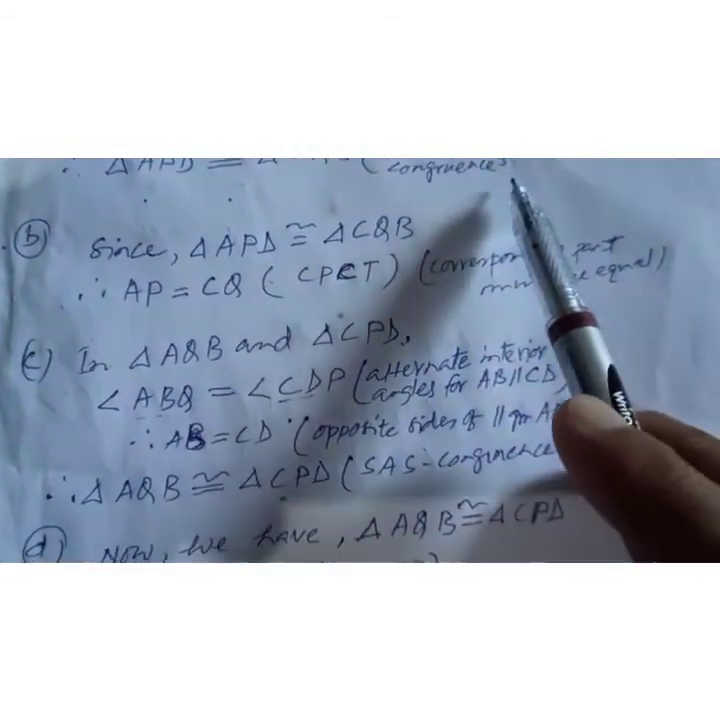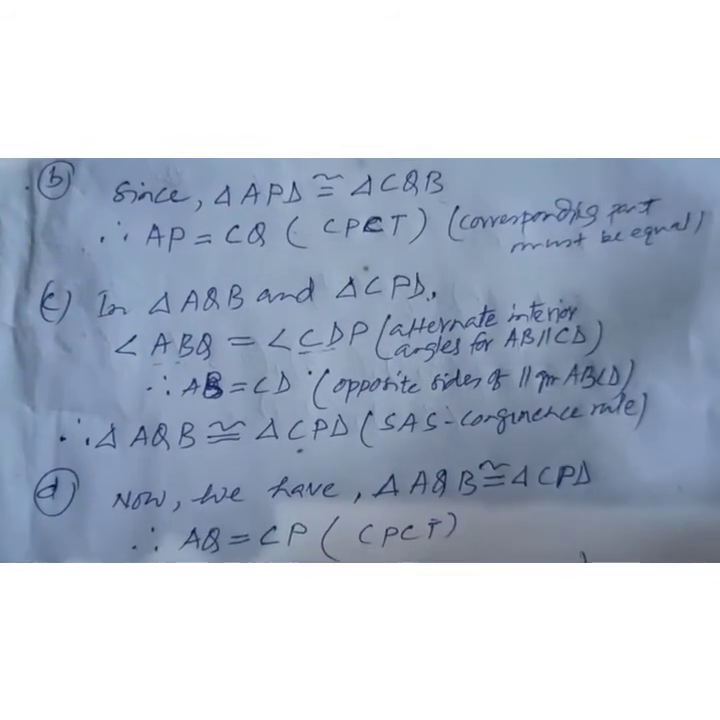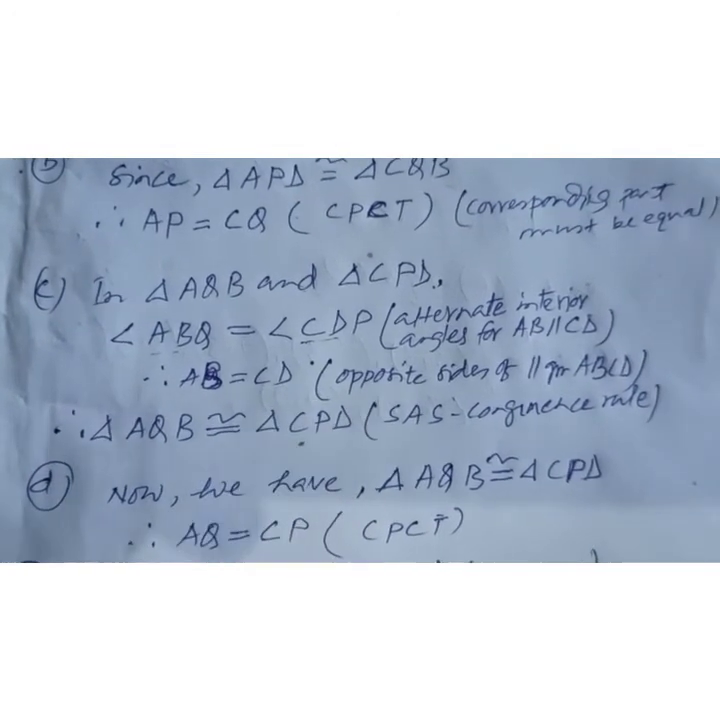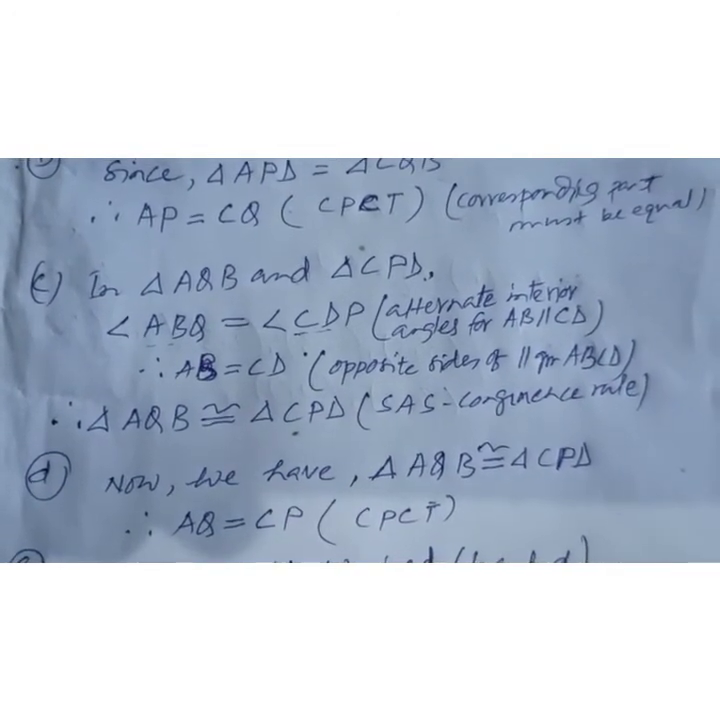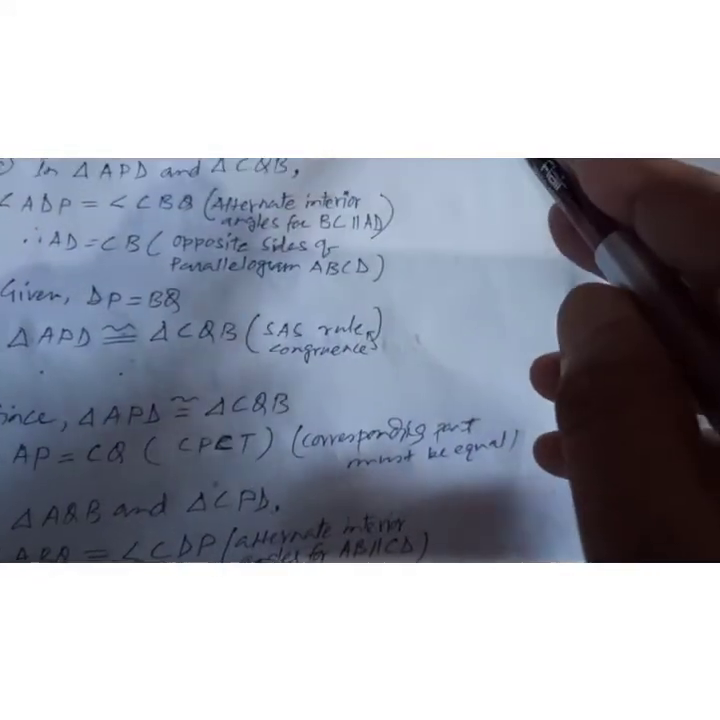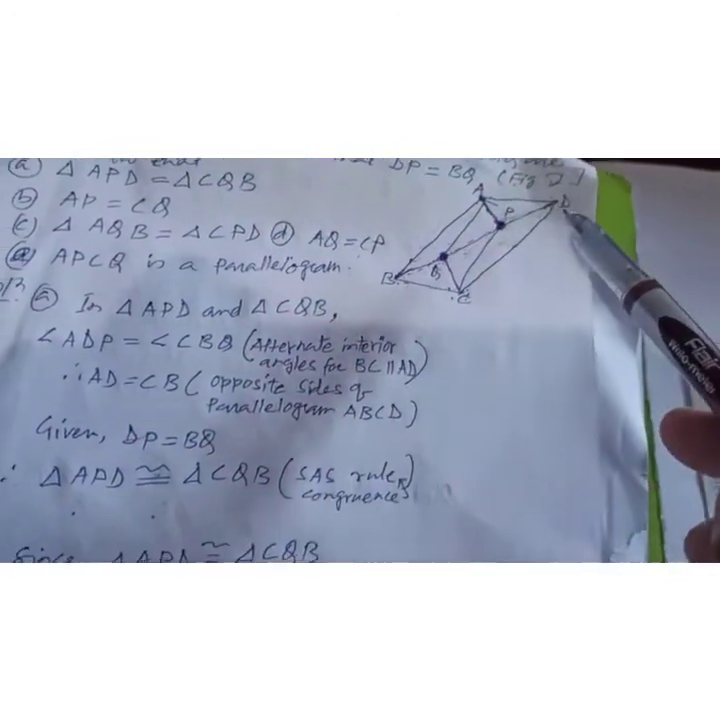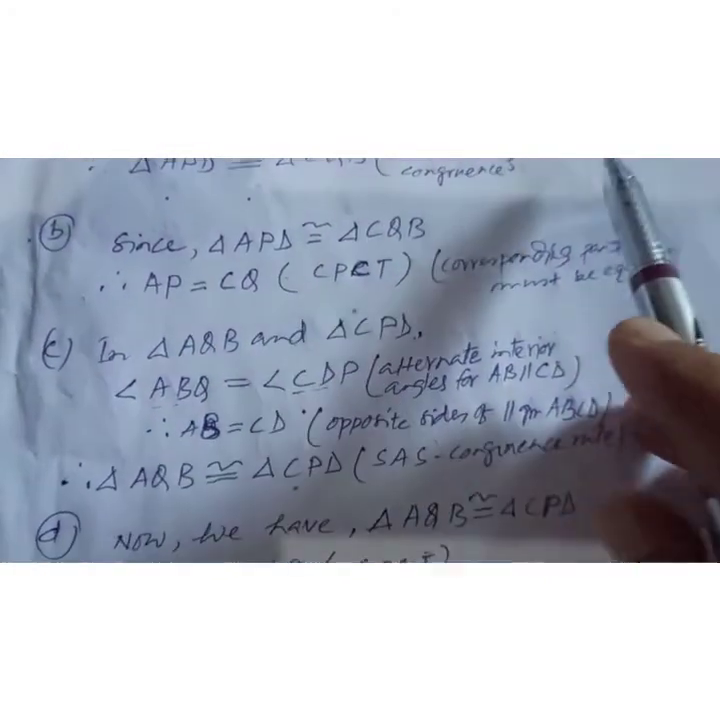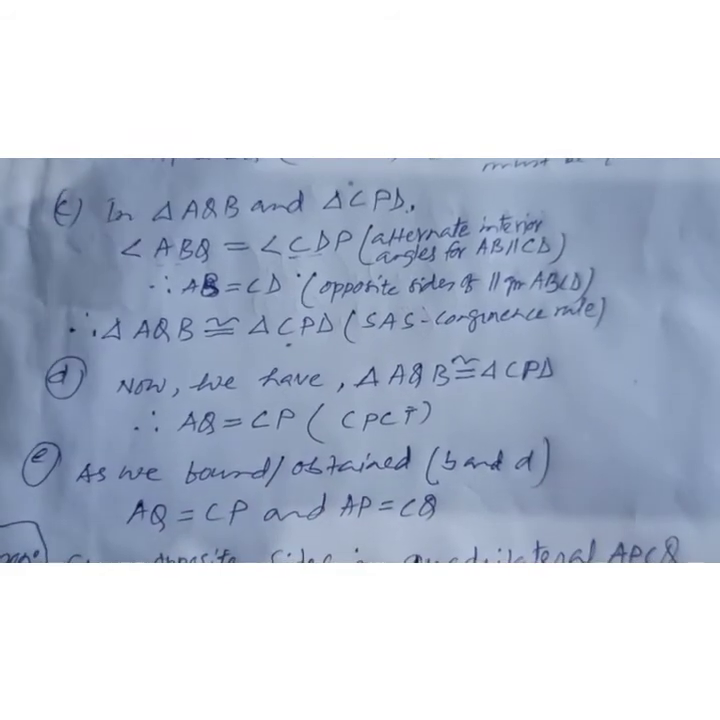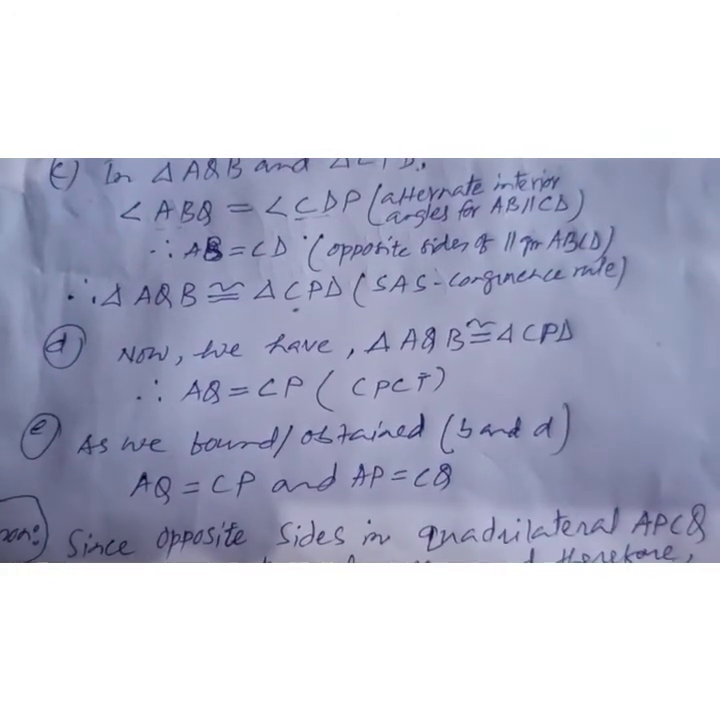So next, you write: therefore AB is equal to CD, the opposite sides of parallelogram ABCD. Therefore we can write triangle AQB is congruent to triangle CPD. So that is congruence. Next, this part is also solved. Now AQ is equal to CP. For question D, it is the same thing, you use the CPCT rule.